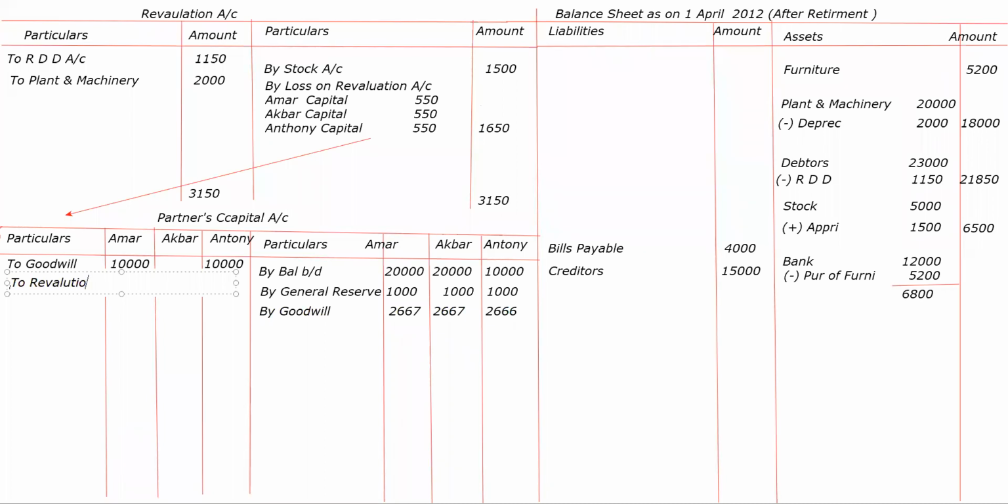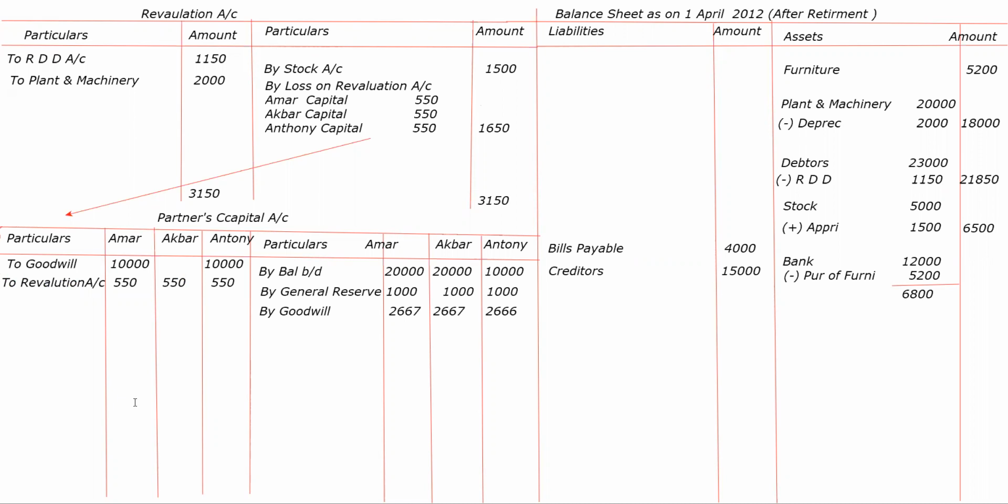Revaluation account has a substitute name. What is the substitute name of the revaluation account? Someone else? Nivedita? Yes, sir. Profit and loss. You will get a wrong answer for this. Only profit and loss then. Profit and loss adjustment account. No. Profit and loss adjustment account.